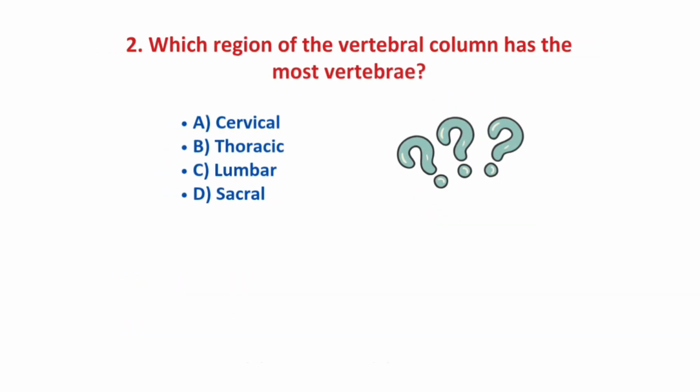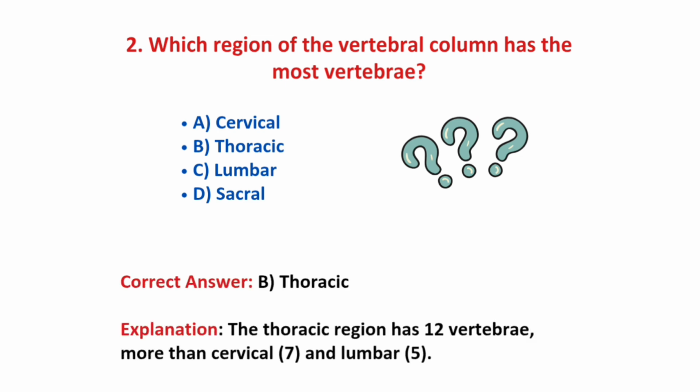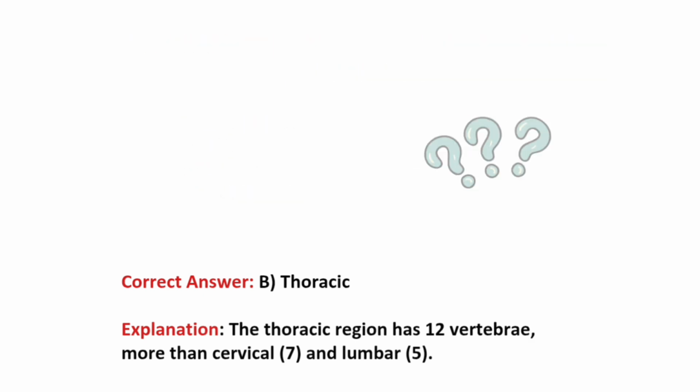Second question, which region of vertebral column has the most vertebrae? Options are cervical, thoracic, lumbar and sacral. And the correct answer is option B, thoracic. Because thoracic region has 12 vertebrae, more than cervical, which has 7, and lumbar has 5. So the correct answer is option B, thoracic region.